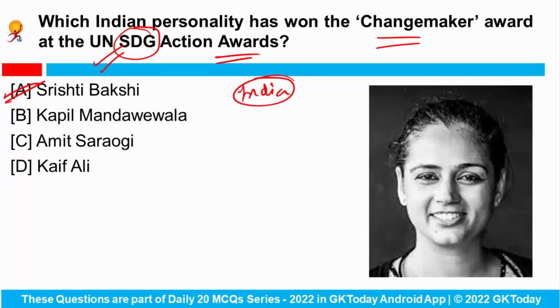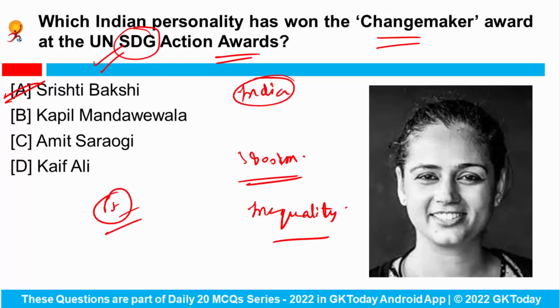And she has traveled nearly 3,800 kilometers around the country in less than 1 year to raise awareness on gender-based violence and inequality. Fine. And also she was awarded for confronting gender-based violence and advocating for safe access to public spaces. Fine. So which Indian personality has won this award? The answer would be Srishti Bakshi.